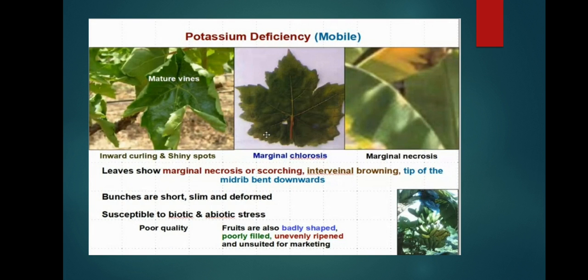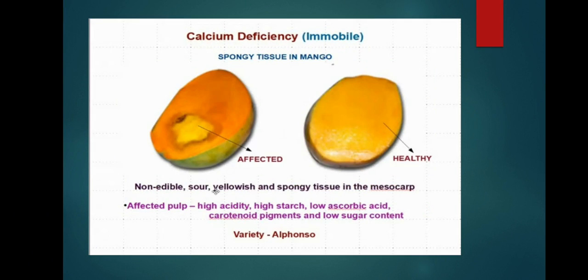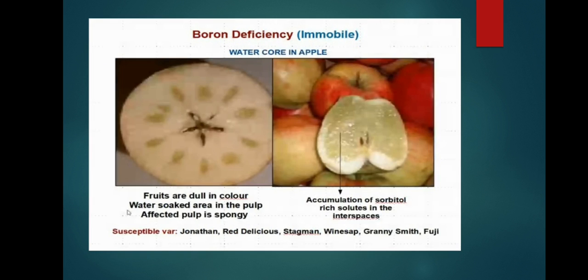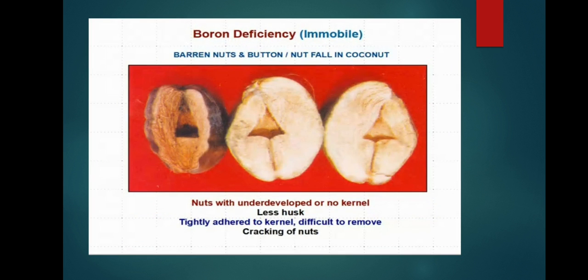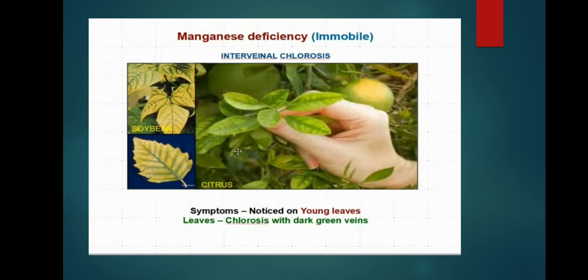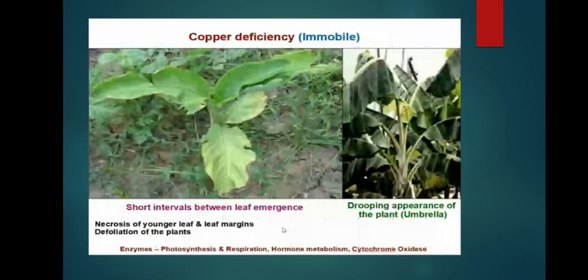If both shiny spots and inward curling occur, it is due to potassium deficiency. Otherwise, it is due to manganese.